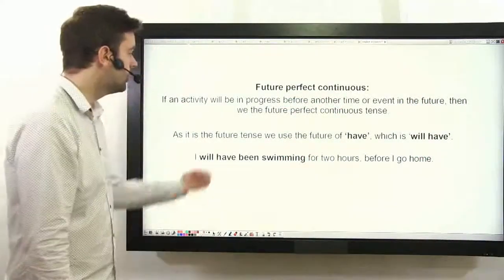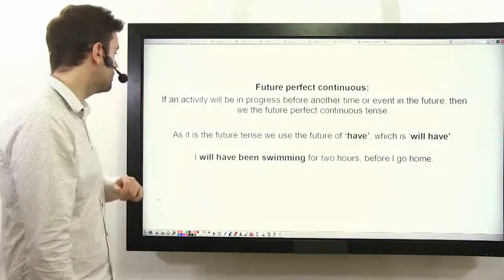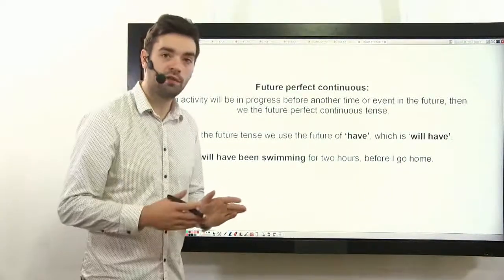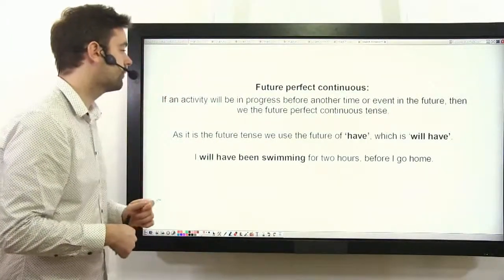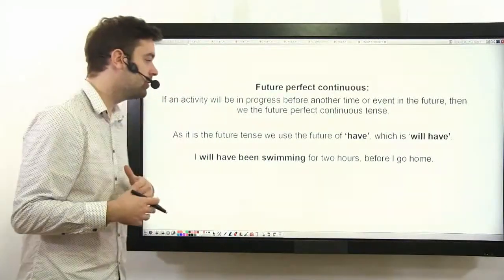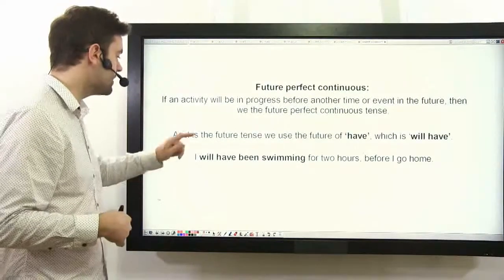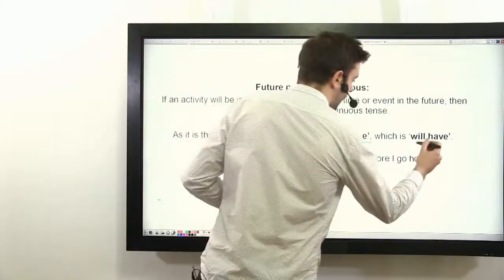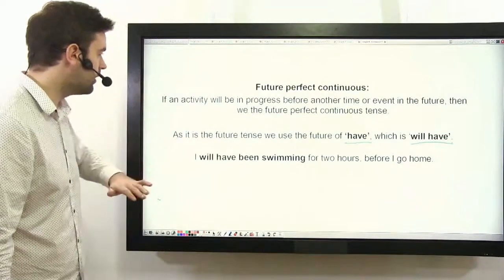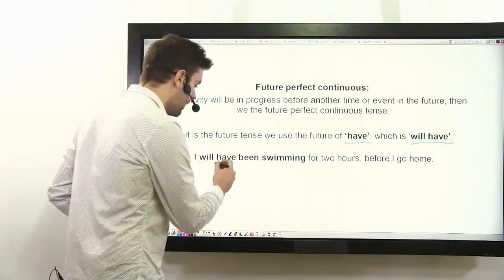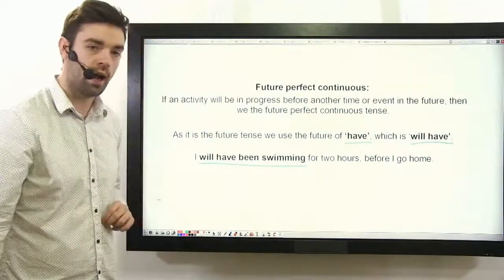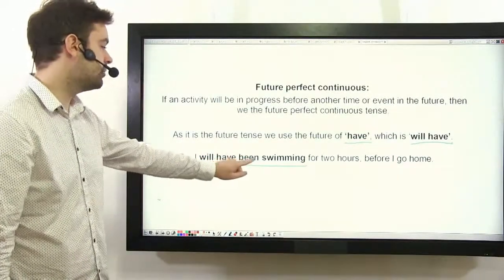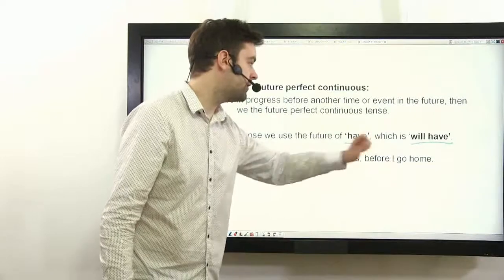So what about the future? Well, the future perfect continuous is used if an activity is in progress before another time or event in the future. And of course, we have to have an emphasis on the duration. As it is the future tense, we have to use the future of have, which is will have. Let's take a look at a sentence. I will have been swimming for 2 hours before I go home. So, the activity is in progress before another time or event in the future.